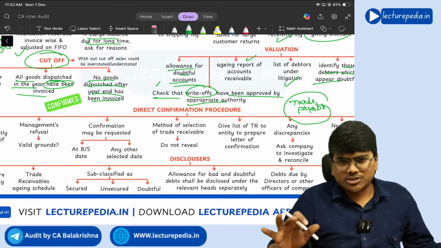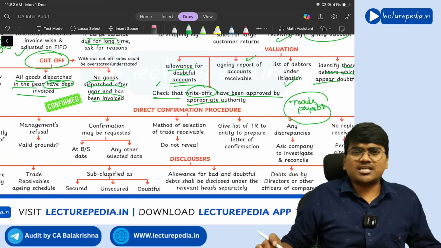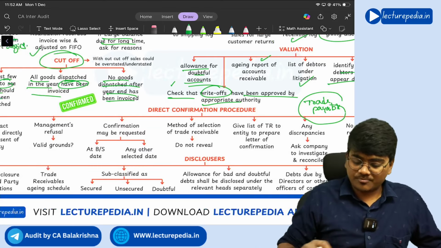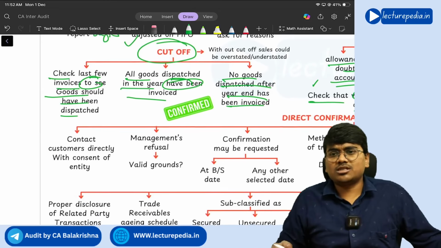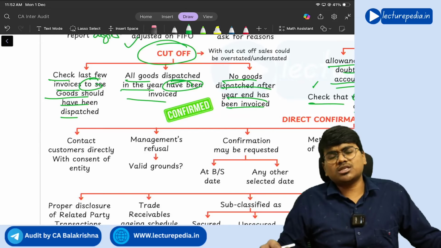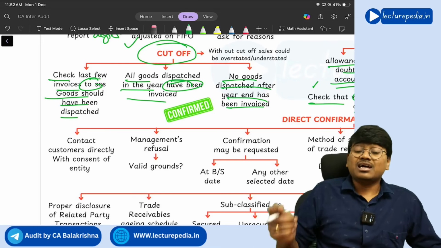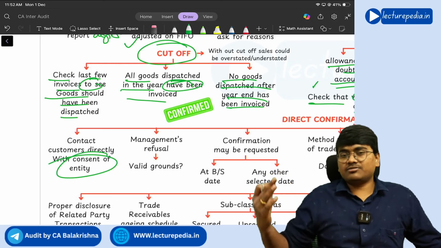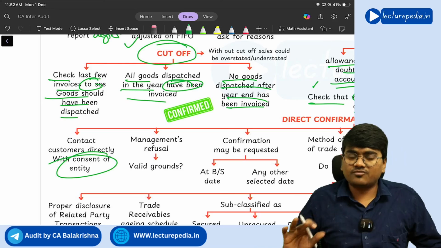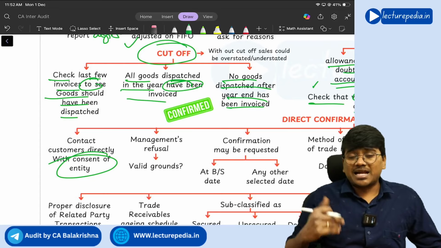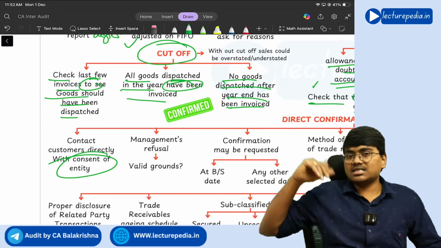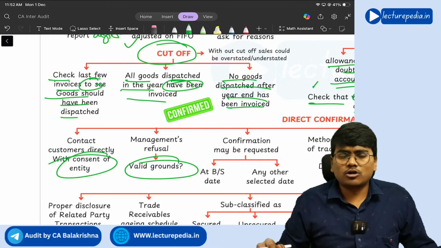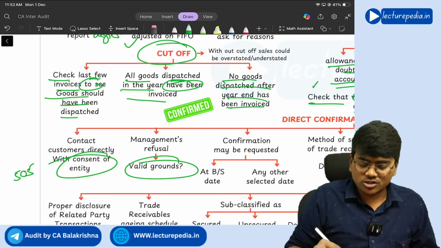Next, with respect to debtors, there is a unique procedure that you will follow, which is the direct confirmation procedure. What points do you need to follow in this direct confirmation procedure? Under this procedure, you will directly contact the customer with the written consent of the entity. If you want to contact the customer directly, you need to ask for written consent from the client. If management refuses to allow written confirmation, you will ask for the grounds. What are the valid grounds? Based on that, you will follow the procedure that we have seen in SA 505.